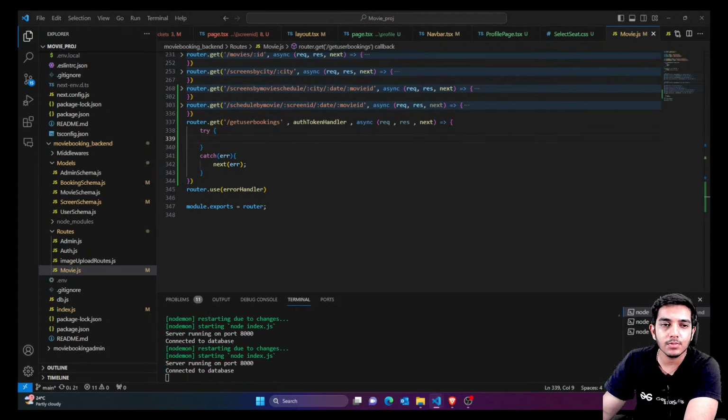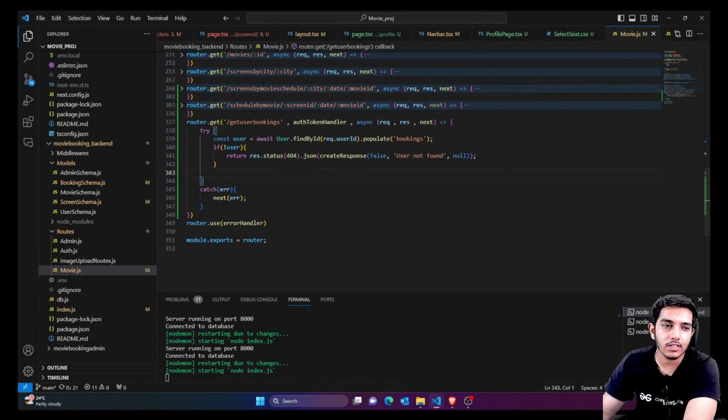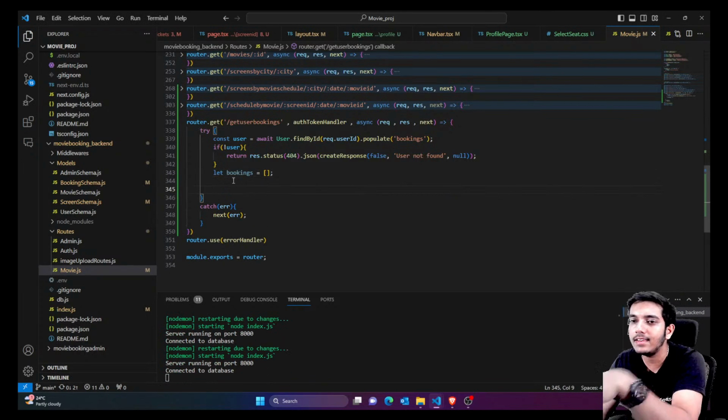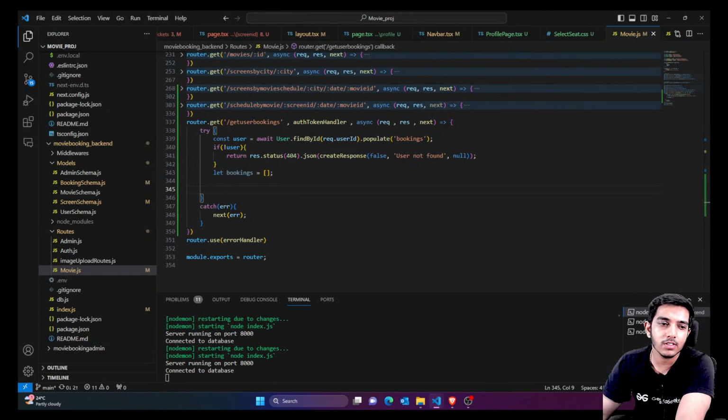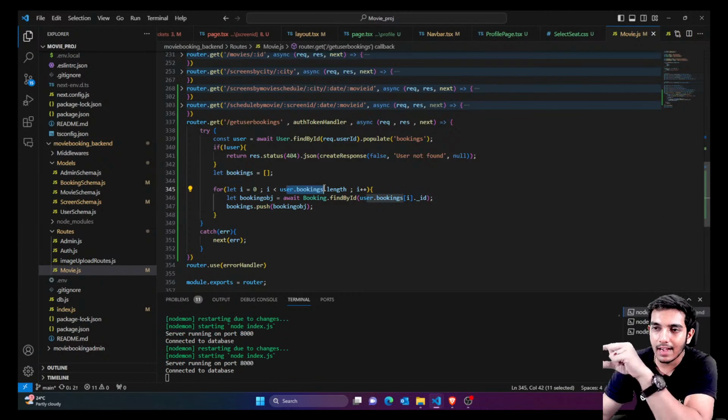Else, inside this I'm just gonna find the user by the user ID which we receive from the auth token. Now if the user doesn't exist, just show the error. But if the user exists, that means the user has bookings, but the bookings are in the form of IDs. That means you have to find that specific booking with that ID. So you're just gonna find all the bookings. Inside user bookings we have all the booking IDs.